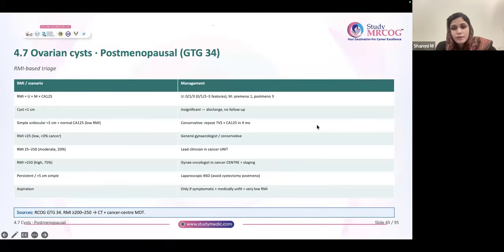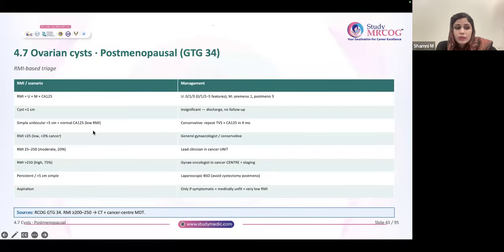So ultrasound is over, M score is over. Then you write the CA125 value, multiply everything, and you get the total RMI score. Now, a cyst less than or equal to 3 centimeter, as I told you, is not 1 but 3 according to the new guideline, and it is insignificant, and those patients don't require any follow-up.